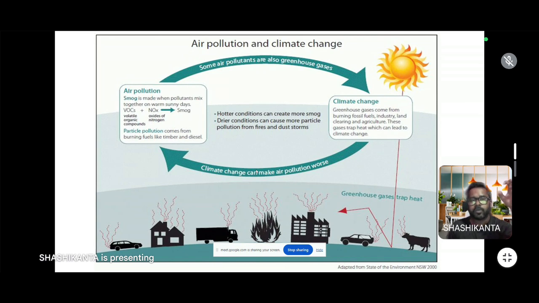blanket, so that sunlight comes to the earth's surface, and when it returns or radiates from the earth's surface to the atmosphere, this layer inhibits it and entraps the temperature. Ultimately, it increases the temperature of the Earth's surface, which is called the greenhouse effect or global warming. It is called the greenhouse effect because if we go inside a greenhouse, it is a house prepared with glass